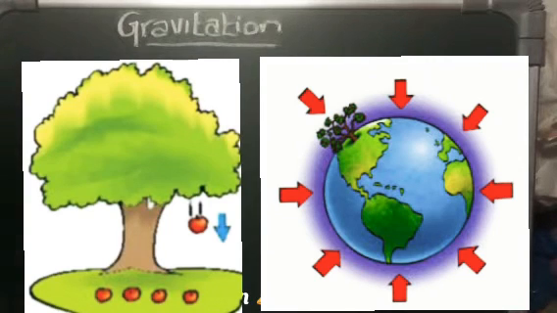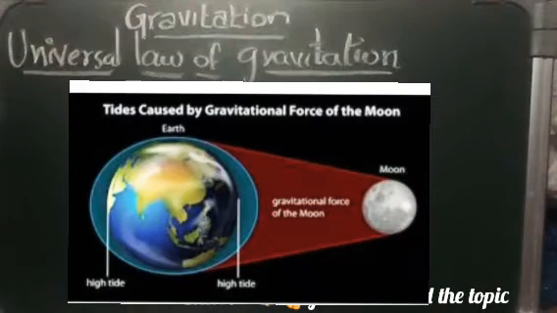We have learned what gravitation is, isn't it? So now we will learn the universal law of gravitation. According to Newton, what did Isaac Newton say? Every object attracts every other object with a force which is directly proportional to the product of their masses, and inversely proportional to the square of the distance between them.